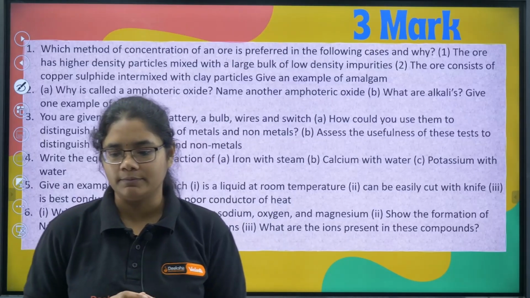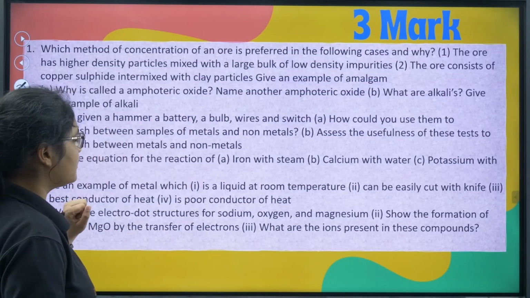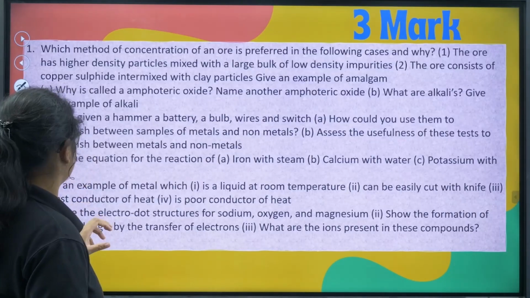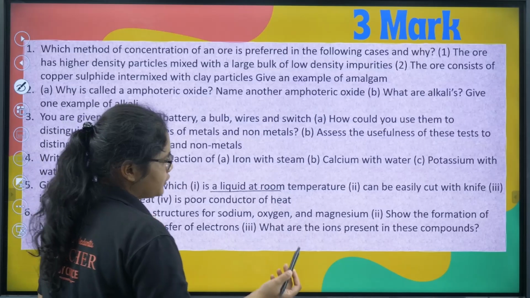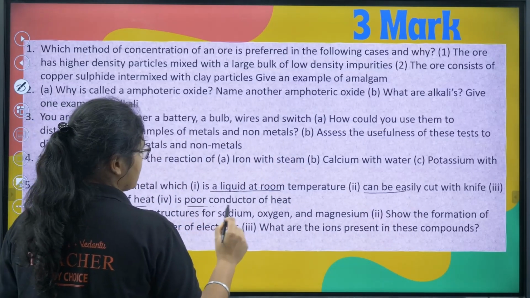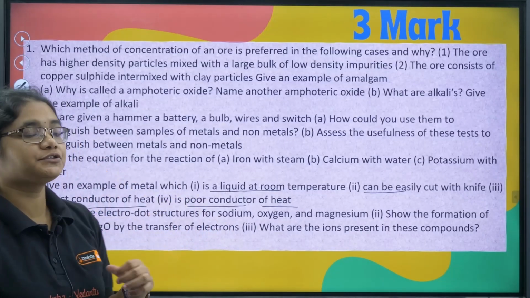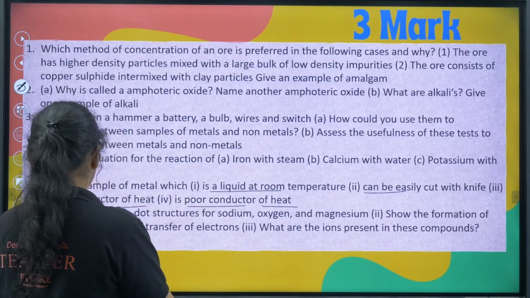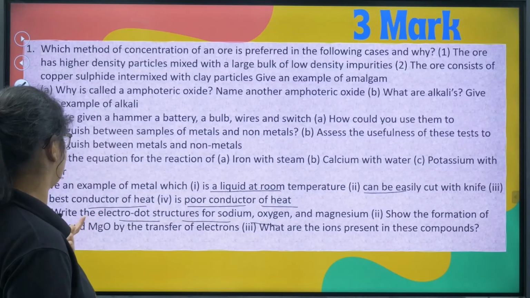So that you should also be knowing. Okay, so this is there. Next, you have an example of a metal which is liquid at room temperature: mercury. A metal that can be easily cut with a knife: sodium. And a poor conductor of heat, so you can write any metal which is a poor conductor of heat. Next, you have: write the electron dot structure for sodium, oxygen, magnesium, so the formation of